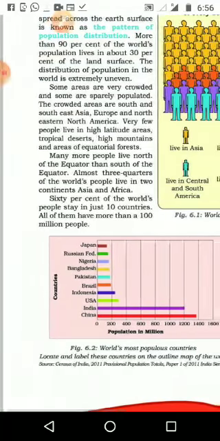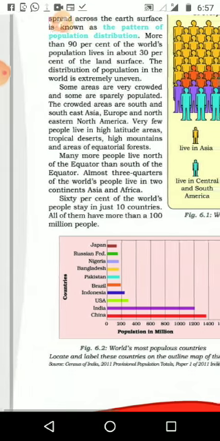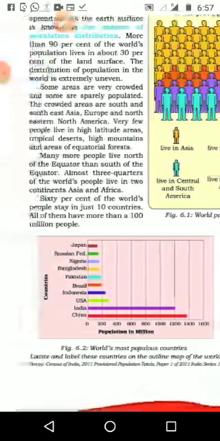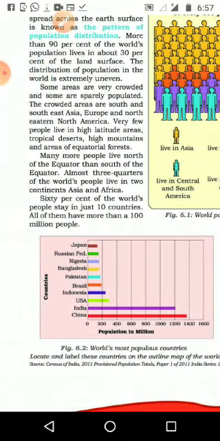We see the maximum people in South and Southeast Asia, because the climate is very good compared with some other areas. Then comes the northeastern part of North America, then Europe. In these three continents, or in some parts of them, many people are living densely together.